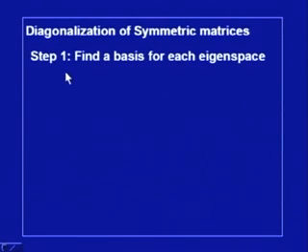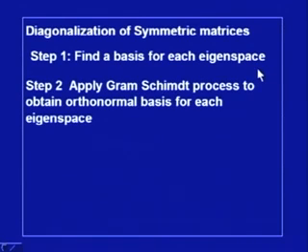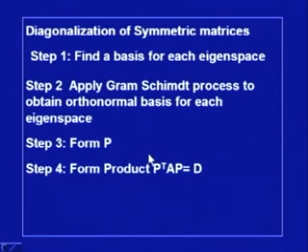So, step 1 is to find a basis for each eigenspace, apply the Gram-Schmidt process to obtain an orthonormal basis for each eigenspace, and from that we can form the matrix P, and finally we form the product P transpose AP, and this will be nothing but the diagonal matrix D consisting of eigenvalues in the diagonal.